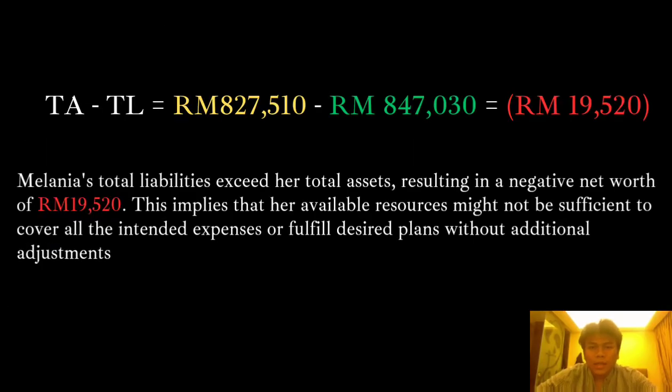So on the second slide, we are going to discuss balancing the scale. Now let's do the math. Total assets minus total liabilities equals 827,510 ringgit minus 847,300 ringgit, which gives us minus 19,520 ringgit. What does this mean?